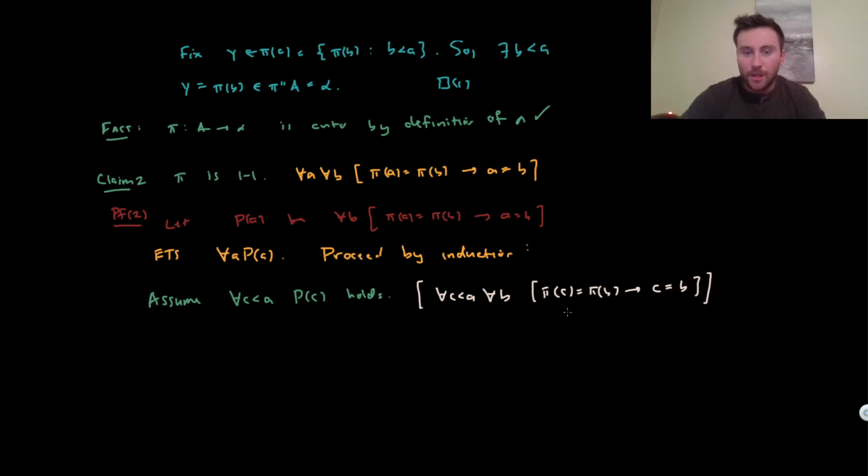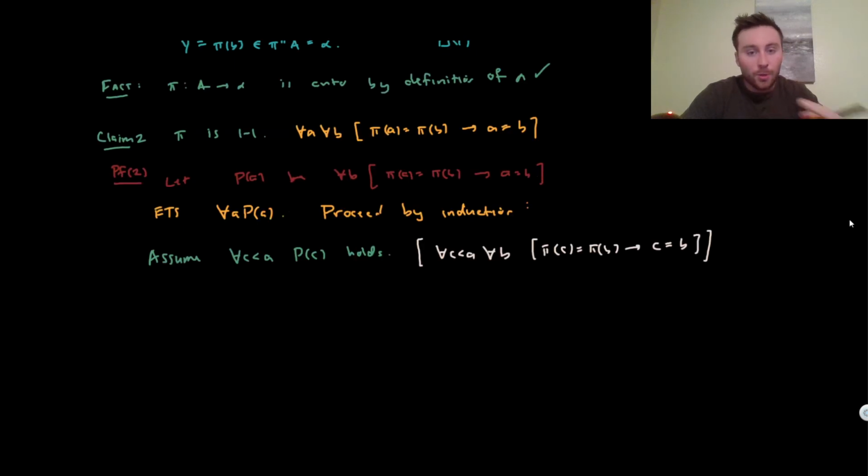And the crucial thing here is that this second quantifier does not depend on A at all. This could be any value of big A, our well-ordered set, whereas this one ranges over all the values that are less than A. So that's going to be pretty important for us. Okay, so how are we going to work through this? Our goal now is to show that P of A holds. That's what we'd want to check in our induction.